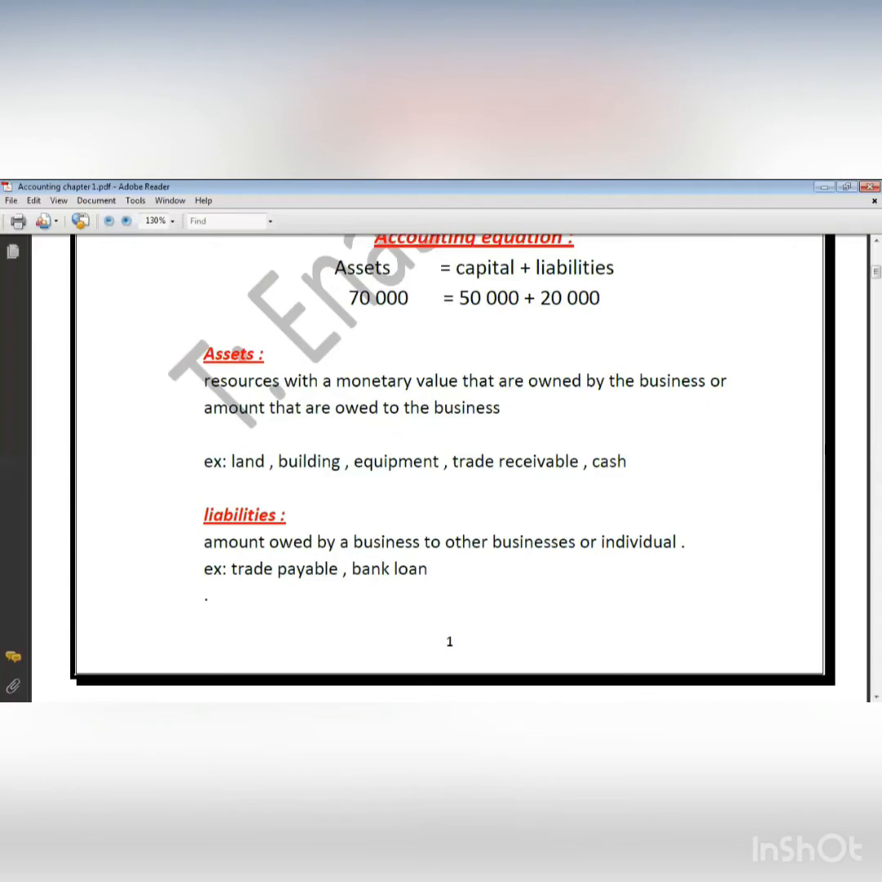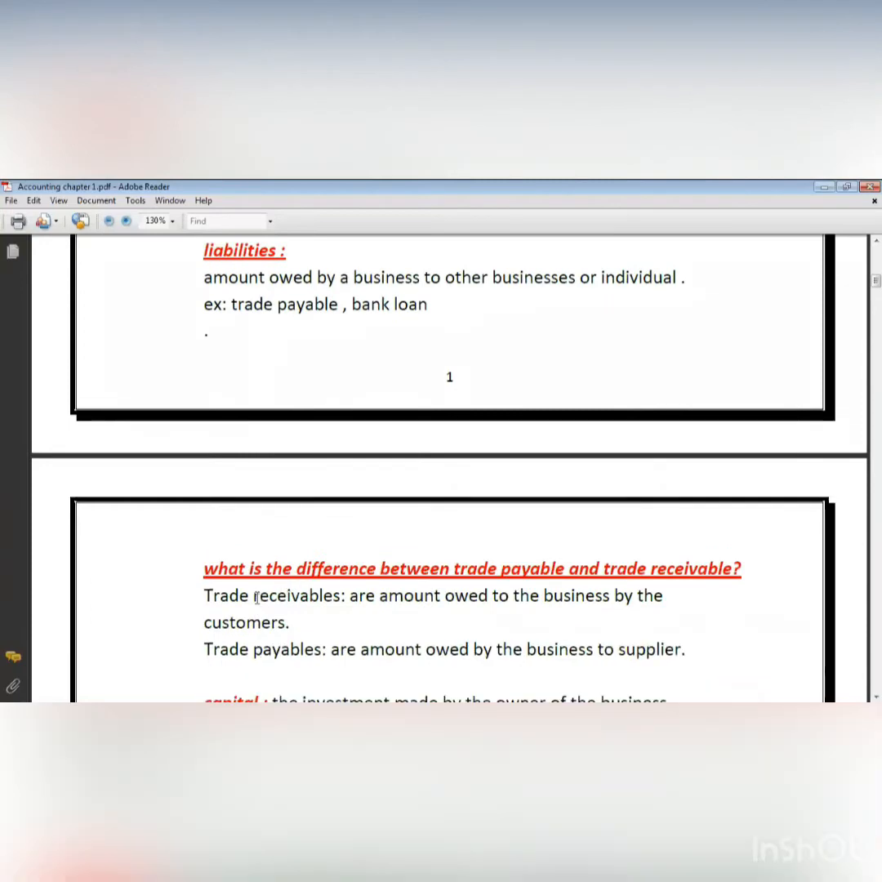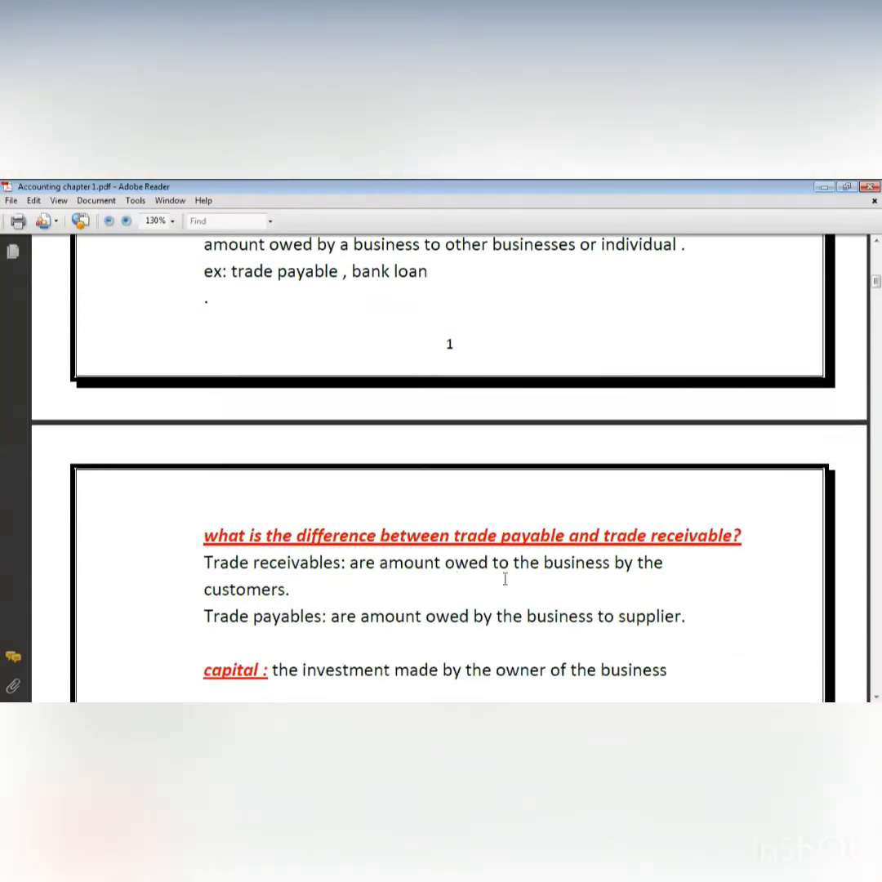So receivable is an asset, S with C. Payable is a liability, P with B, okay? And then we said, now let's differentiate between trade payable and trade receivable. Trade receivable is the amount owed to the business by customers. So who will pay to whom? The customer will pay the business. Trade payable is the amount owed by the business to suppliers. So who will pay? The business will pay the supplier.